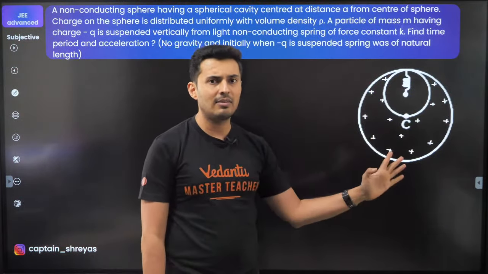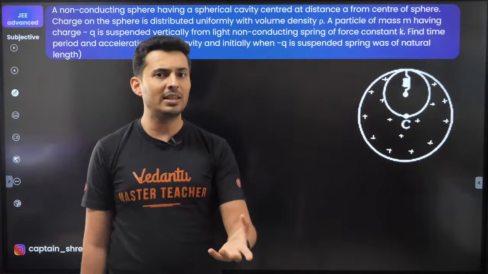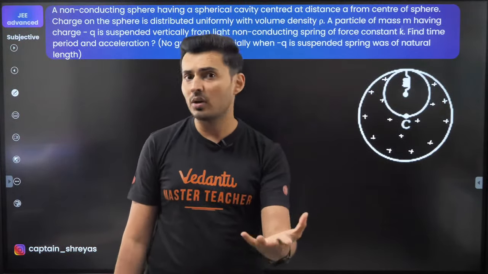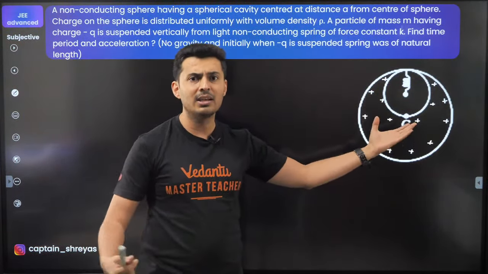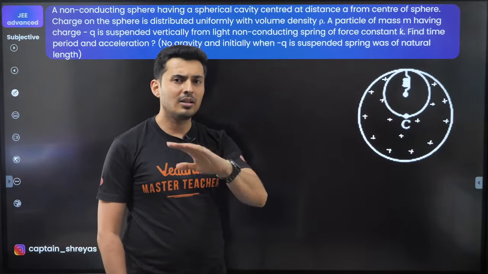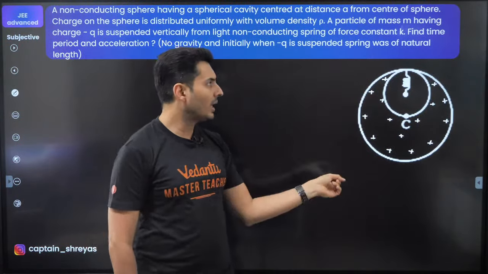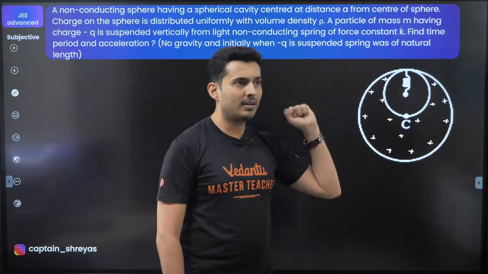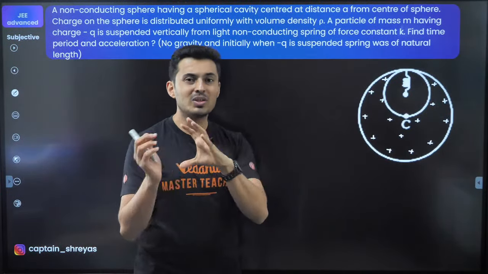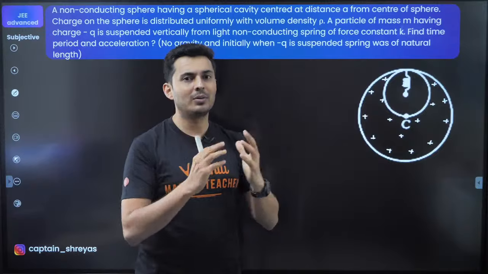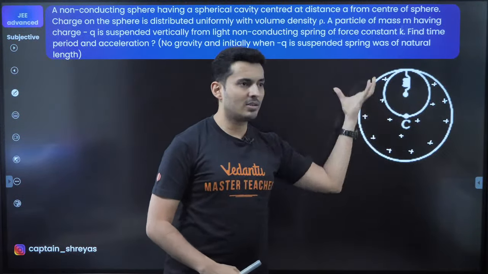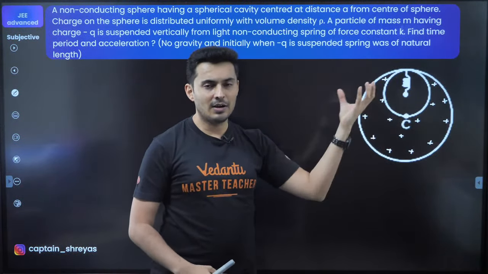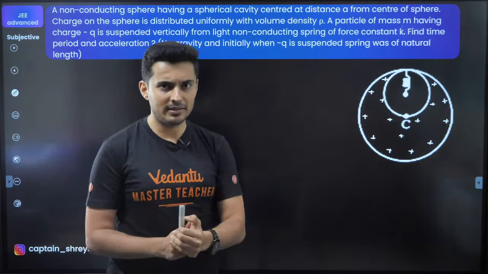Now you can see there is a cavity, whether it's a cavity in center of mass chapter, whether it's a cavity in moment of inertia, or whether it's a cavity in gravity or electrostatics. The approaches are everywhere the same. You take the big mass and subtract the cavity, you subtract their effects, and you find out the remaining masses or the remaining parts, field or force or whatever it is.